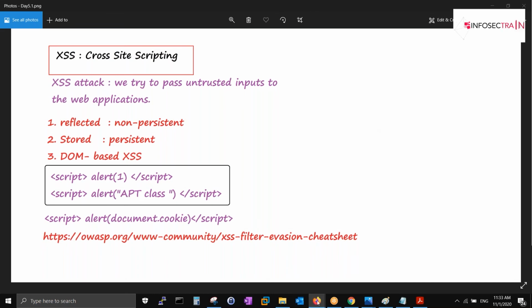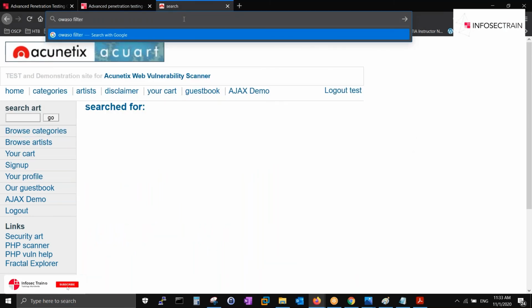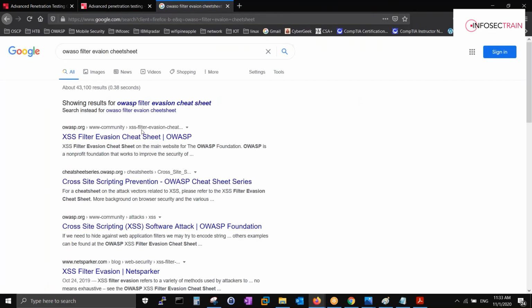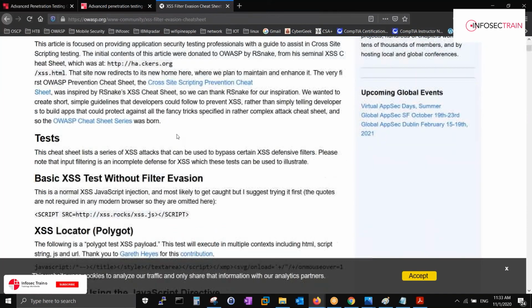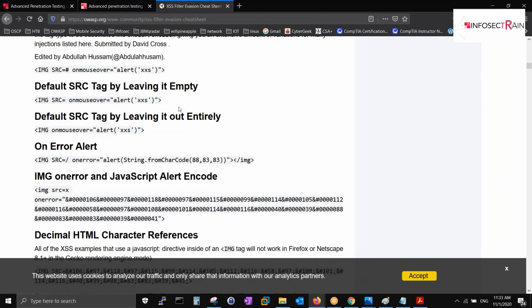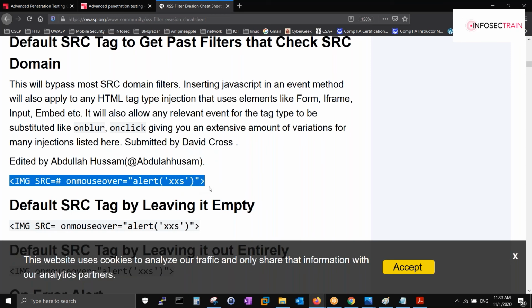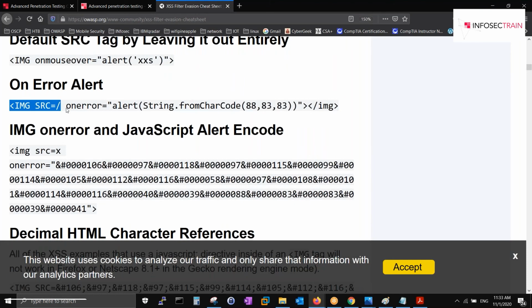So what we use is the OWASP filter evasion cheat sheet. This thing we use. So you can see, let's suppose you want to call up JavaScript, you can call it like this. In the image source, you can call it like this. Image source, mouse over, alert XSS. We can call up a script like this. Then you will see we can call alert like this.